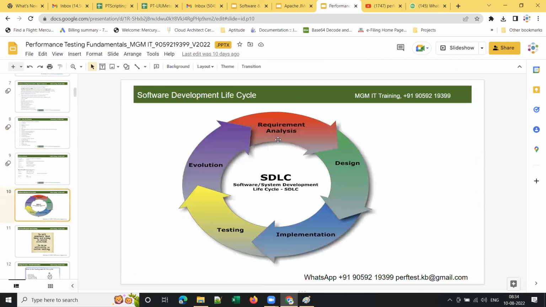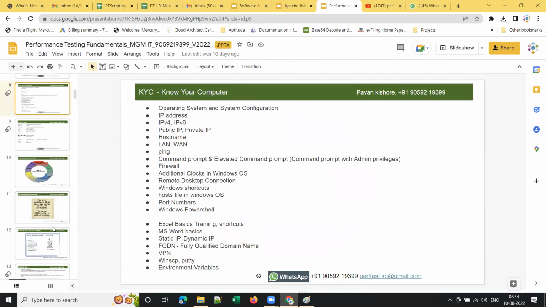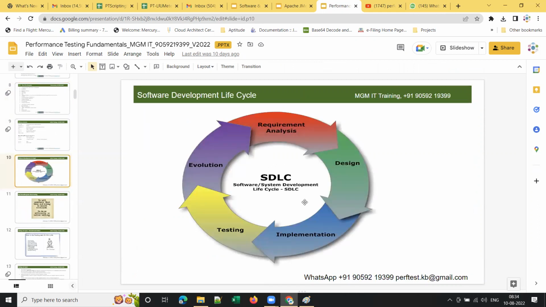All right. And I will be starting from the software development life cycle. These are all computer basics that I'm going to cover, and these are all testing basics. The software development life cycle is the basic concept in any project. So I'll be covering these basics from this level.